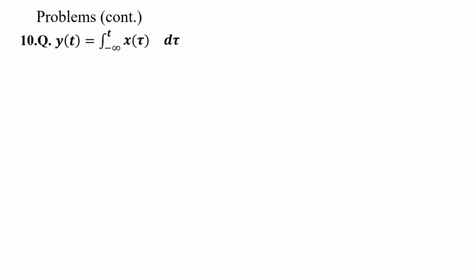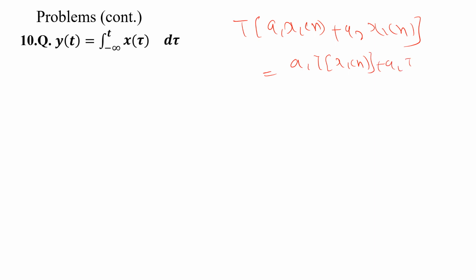Another case, if the problem is normal, with no differential or integration, then we go for the transformation of a1 x1(n) + a2 x2(n). If it obeys the superposition theorem, it equals a1 times the transformation of x1(n) plus a2 times the transformation of x2(n). If it obeys, then it is linear, otherwise non-linear. So two types of problem are solved. If there is any doubt, it can be asked. So thank you.